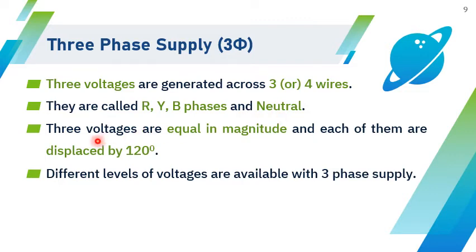And these three voltages are equal in magnitude. The height or the peak value of all the waveforms will be same, and they are displaced from each other by 120 degrees exactly. And in three-phase supply there are different voltage levels available, starting from 11 kV, 33 kV, 66 kV, 230 kV, 765 kV.